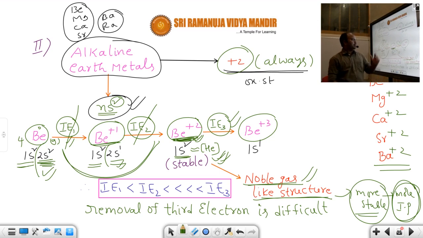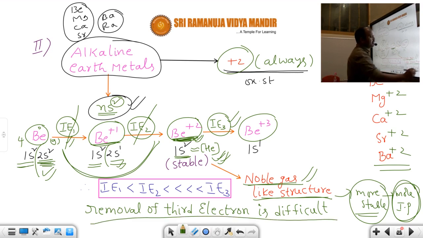In the case of alkaline earth metals, we can only remove how many electrons easily? 2 electrons. That's why these metals are capable of donating 2 electrons to form bivalent cations. So removal of the third electron is very difficult. That means how many electrons can we remove easily? 2 electrons. That's why these elements are stable at +2 oxidation state.